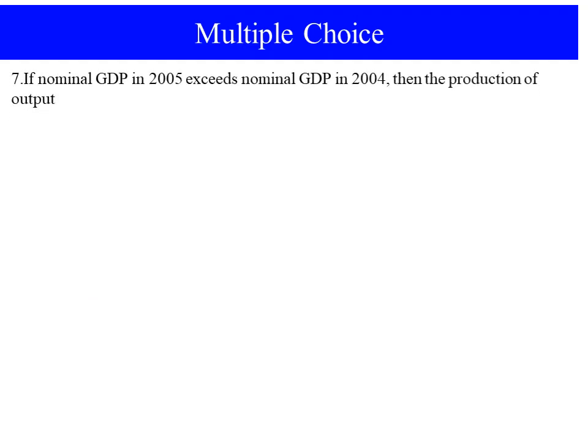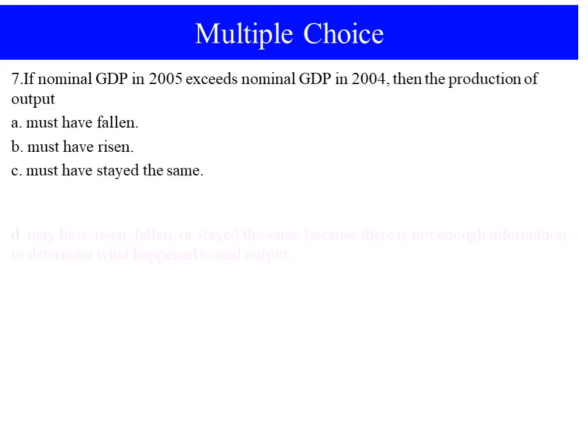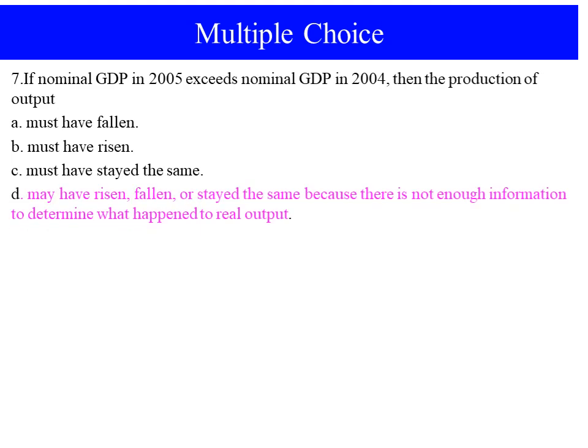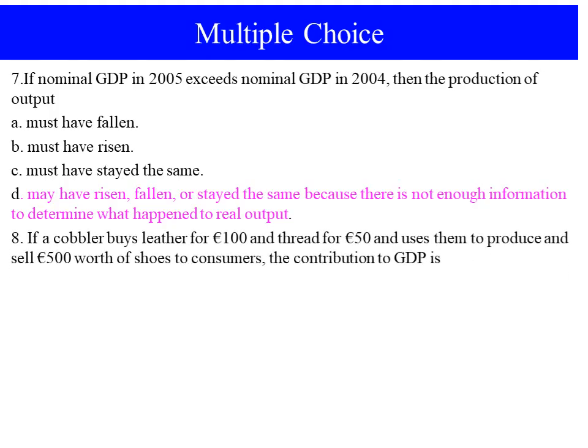Number 7, if nominal GDP in 2005 exceeds nominal GDP in 2004, then the production of output: A, must have fallen; B, must have risen; C, must have stayed the same; D, may have risen, fallen, or stayed the same because there is not enough information to determine what happened to real output.